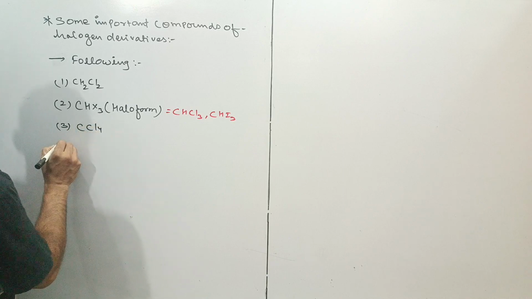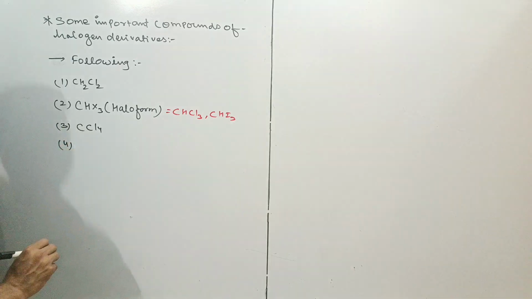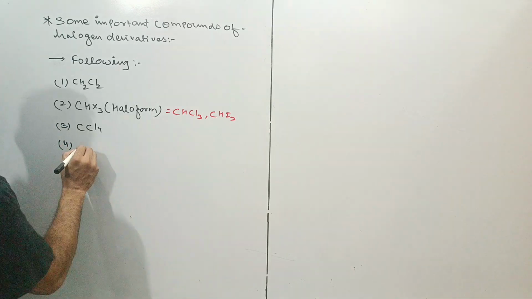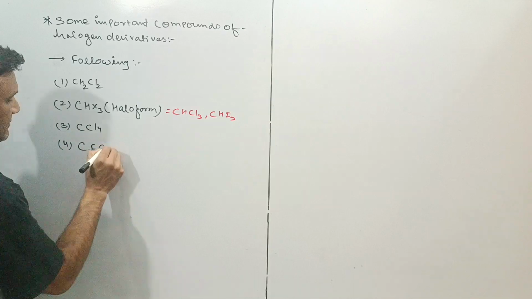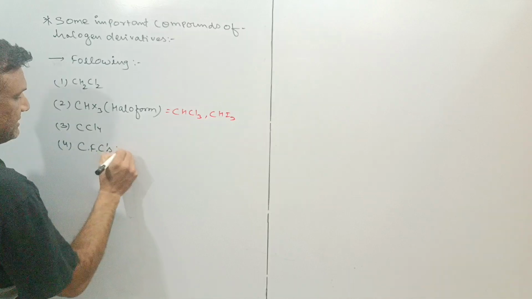CCl4 is carbon tetrachloride. Further, we'll go with CFCs, chlorofluorocarbons.